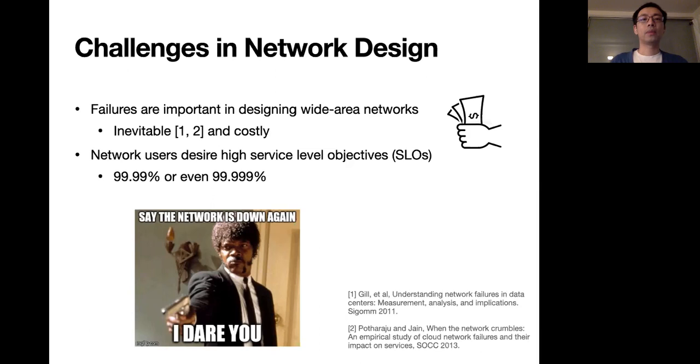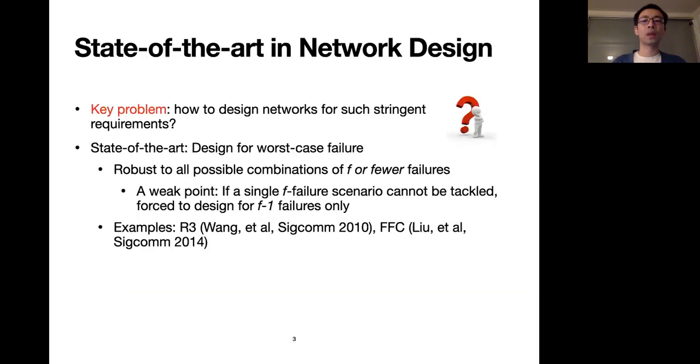One well-known example is that 1 second of network outage could cost Amazon tens of thousands of dollars in revenue. On the contrary, network users want high service level objectives. They hope the network will be available most of the time. It's better to be 99.99% of the time or even higher. The key problem here is, how can we design a network for such stringent requirements?